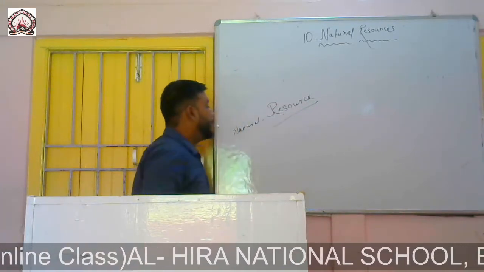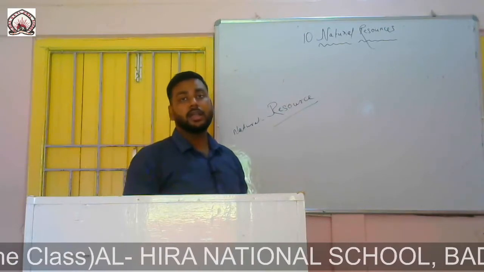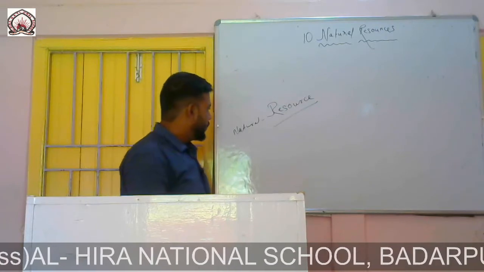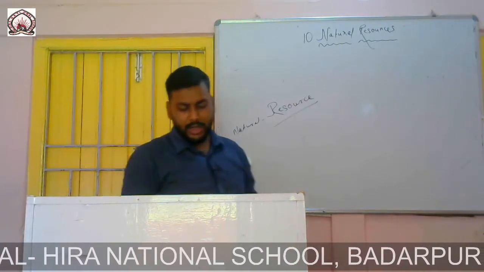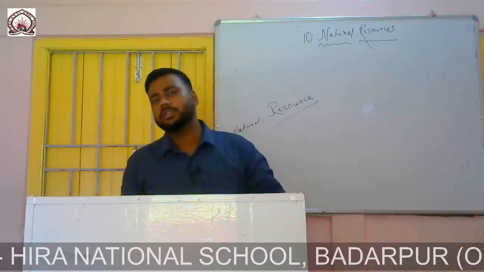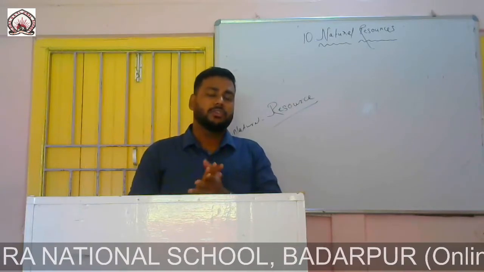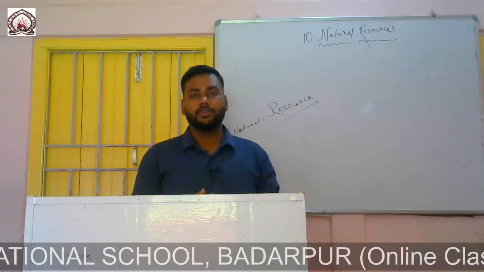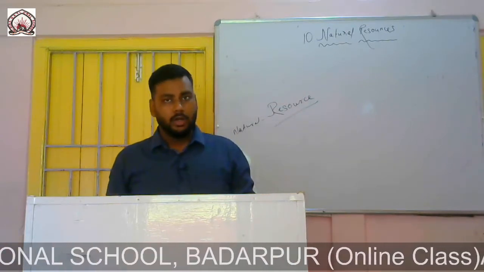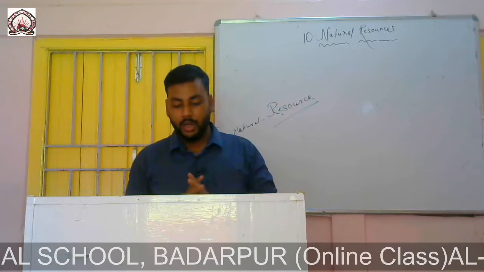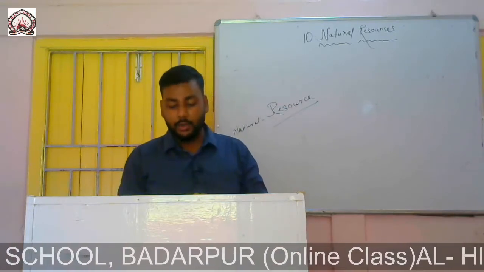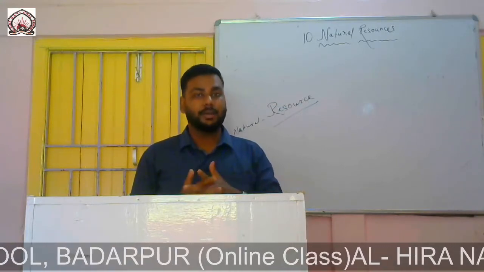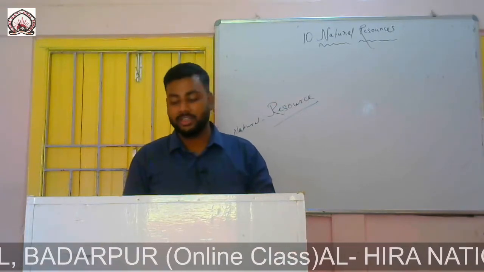Resources that are available naturally are known as natural resources. So, natural resources are those elements or those things which are naturally available and we obtain benefits from them. Those are called natural resources. Resources are things we can use, for example, money, machine and land. Money and machine are man-made resources. Land is of course a natural resource.